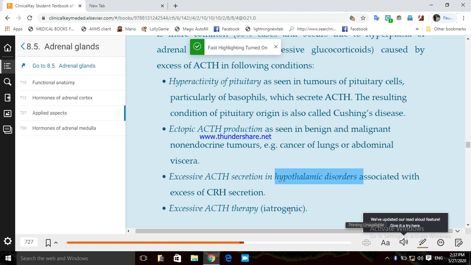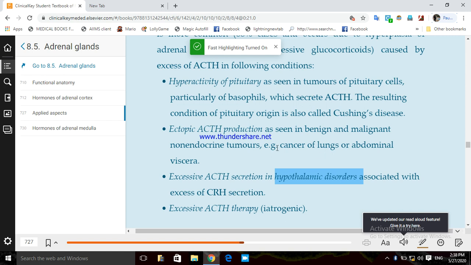Iatrogenic is a term used when it is doctor induced. Sometimes we excessively overdo the therapy, which is not needed. That means excessive ACTH therapy, and this is called iatrogenic.